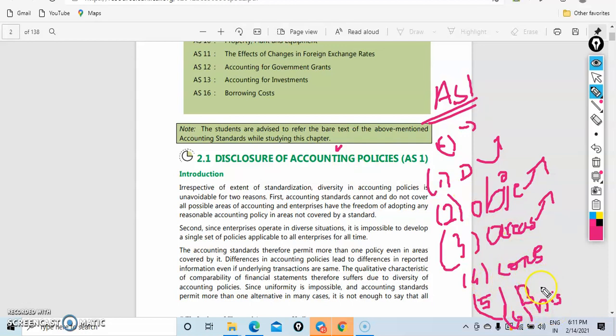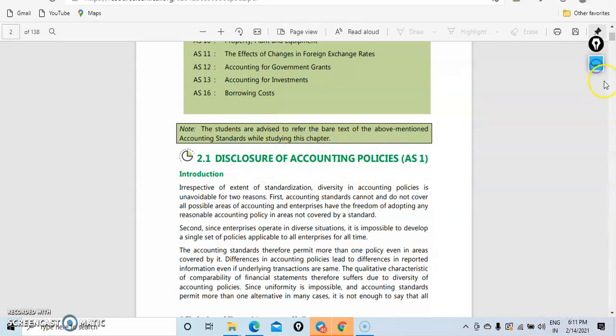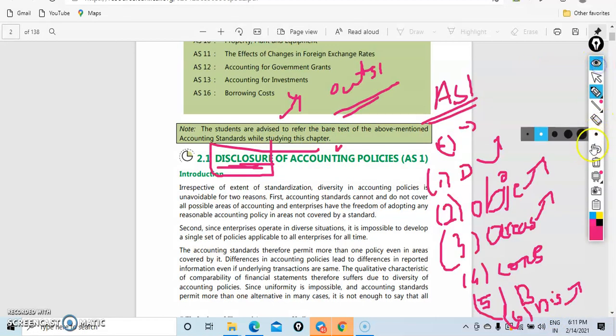And the fifth will be basic accounting principles. There are some basic accounting principles, and there is no need to require them separately, because there are some assumptions, which we will see in the fifth. And the sixth is very important: when we need to disclose, that means when we need to tell outsiders that we are doing it like this. So the disclosure requirements we need to know in the sixth one. Now let's get started.